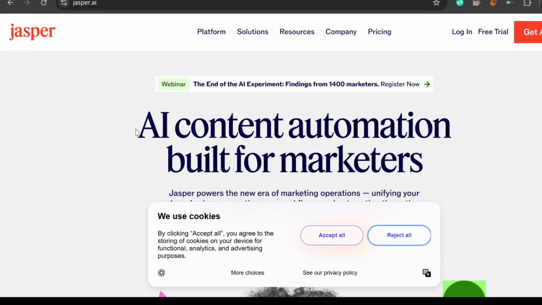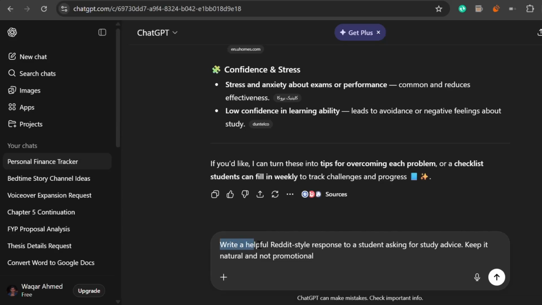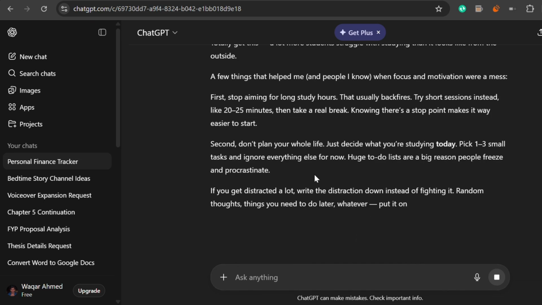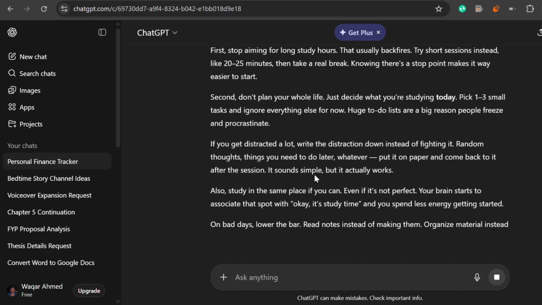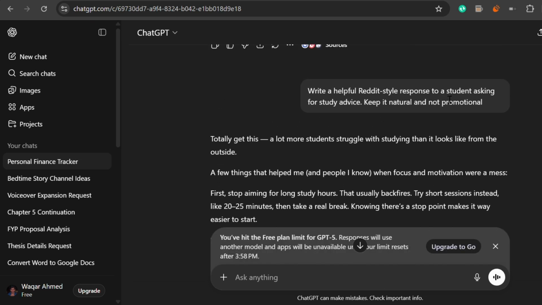Then I'd use Jasper to help draft adaptable replies with a prompt like, write a helpful Reddit-style response to a student asking for study advice. Keep it natural and not promotional. I wouldn't copy and paste these. I'd adjust them to each thread, answer the question properly, and only mention the product if it genuinely fits. That's usually how the first sale happens. One helpful comment at the right time.